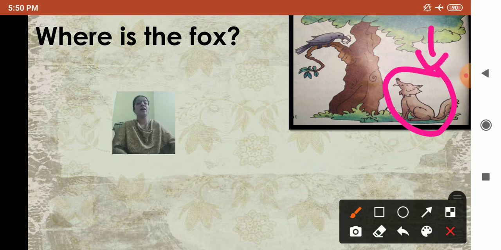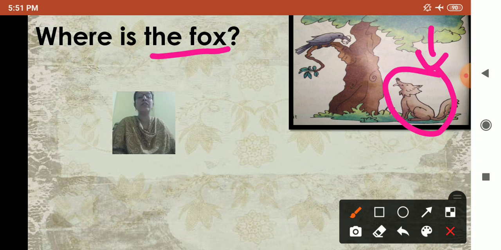Right? Now in place of the fox. What is a fox? Fox is an animal. So for an animal, what will we use? It. For a thing or animal, we use it. We will not use he, she or they. So for animals or things, we use it. So where is the fox?